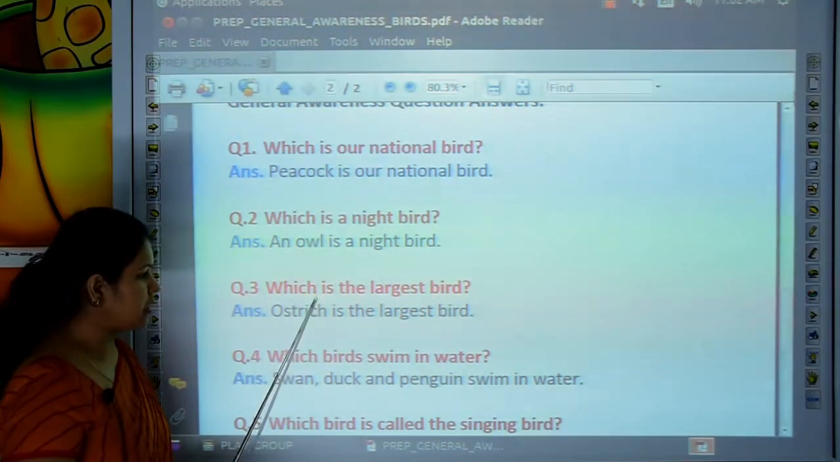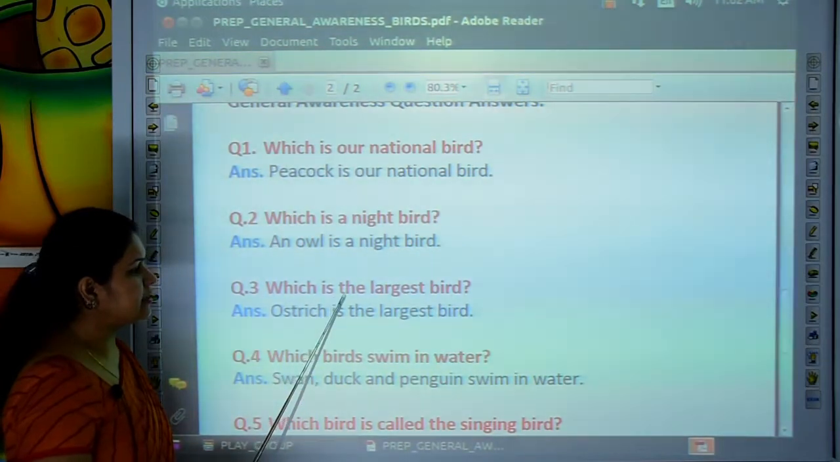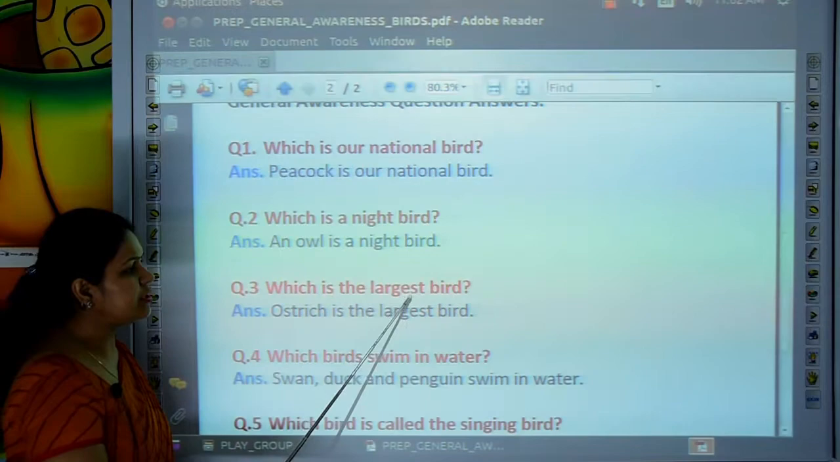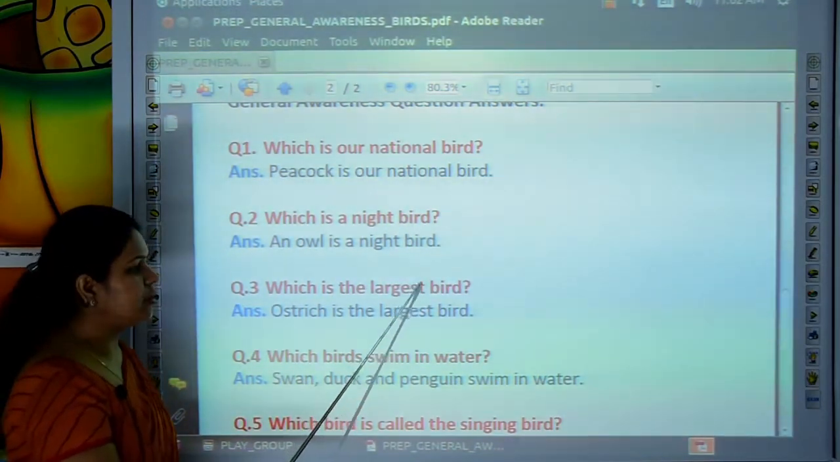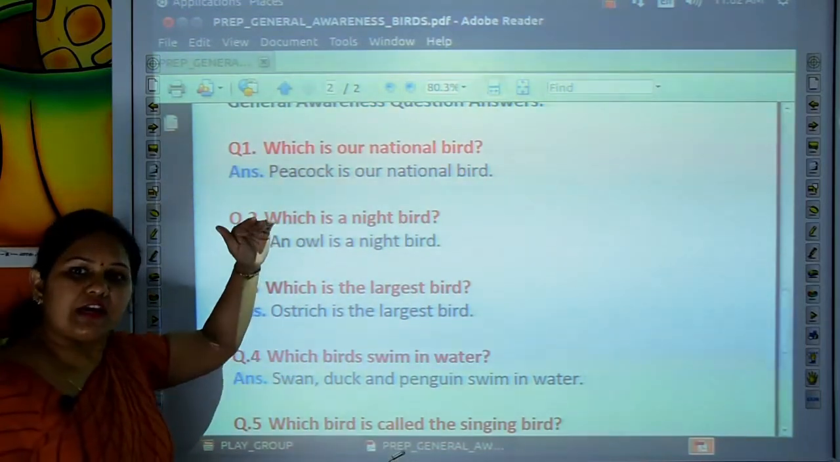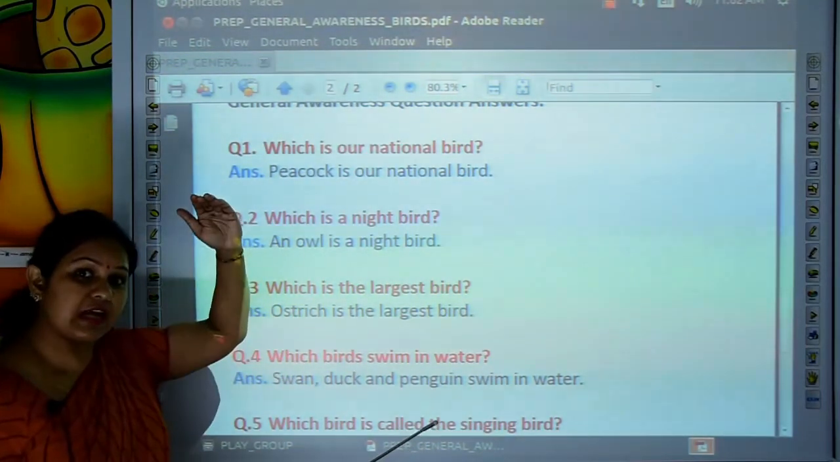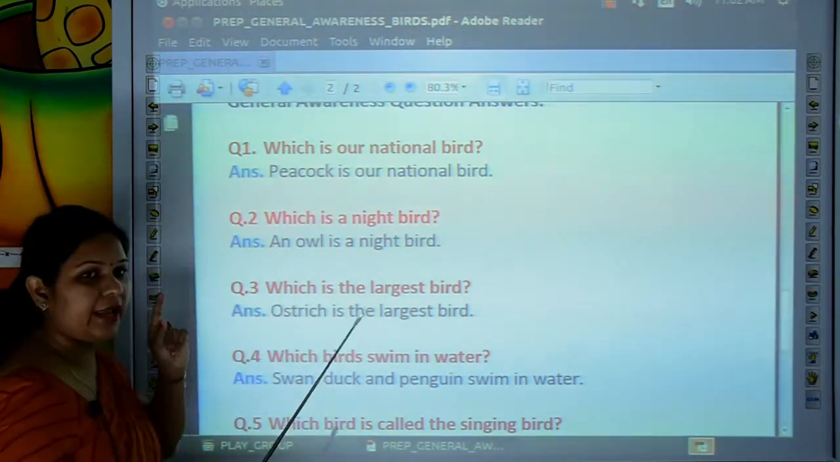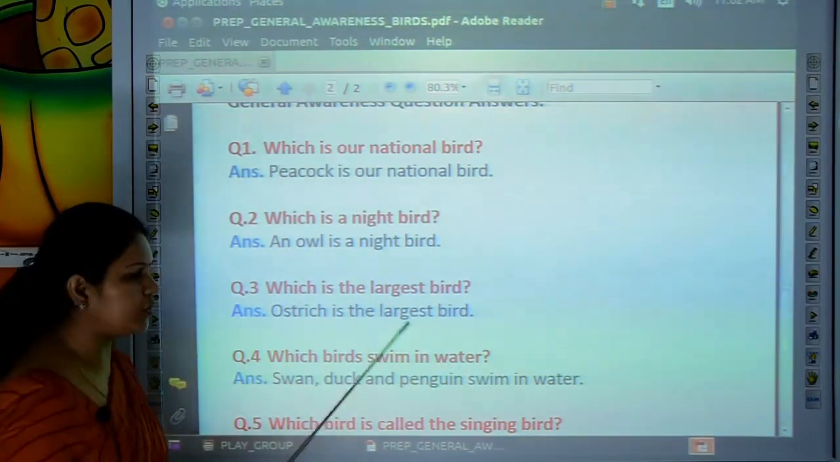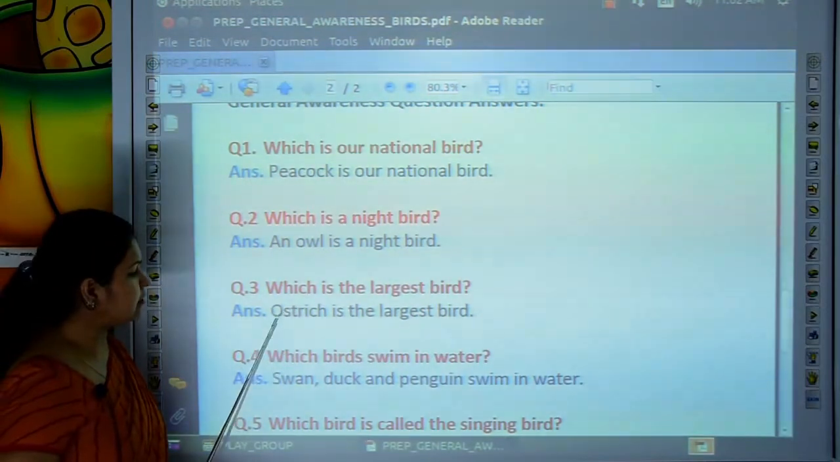Which is the largest bird? Tell me kids, which is the largest bird? An ostrich. Ostrich is the largest bird. Very good.